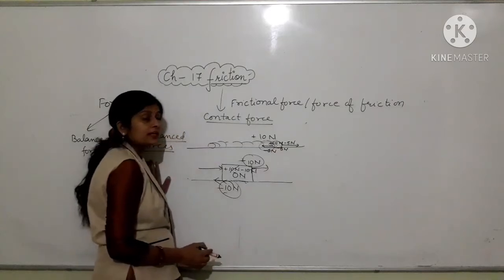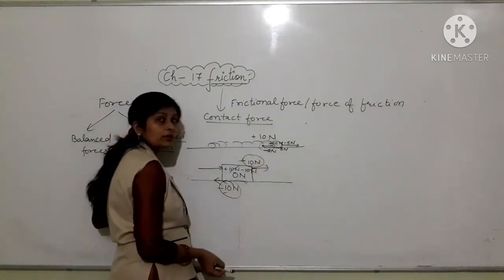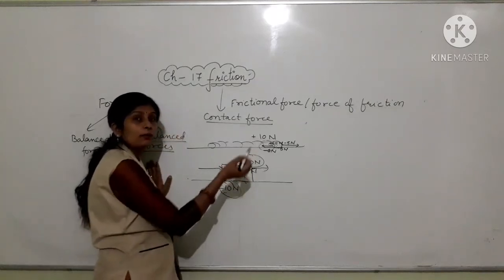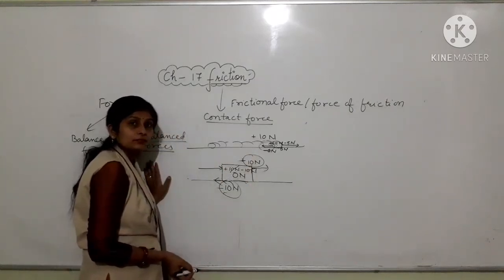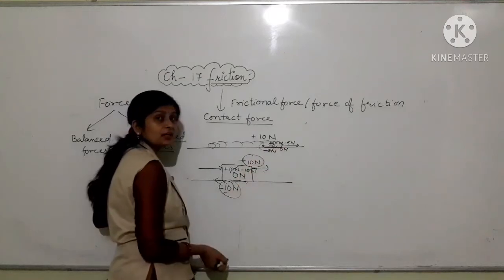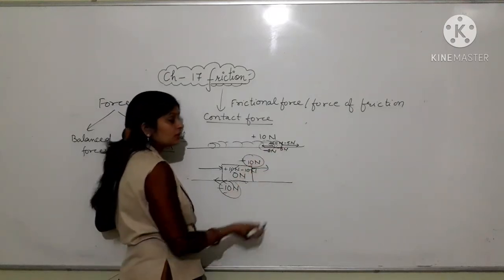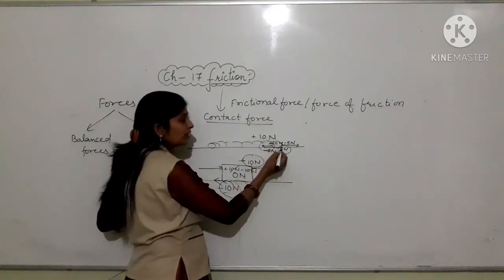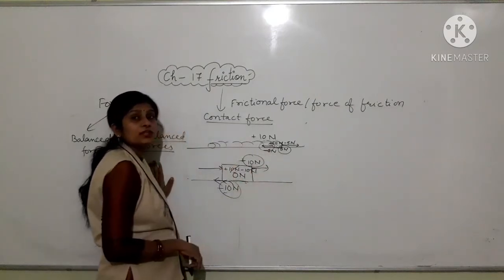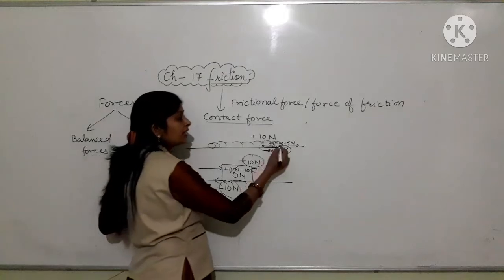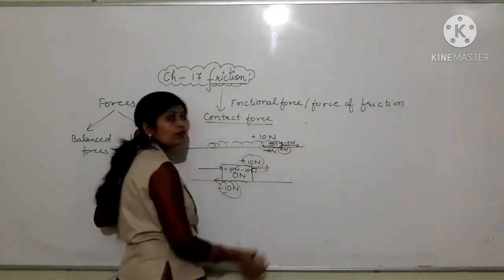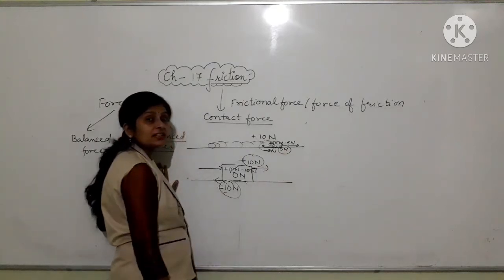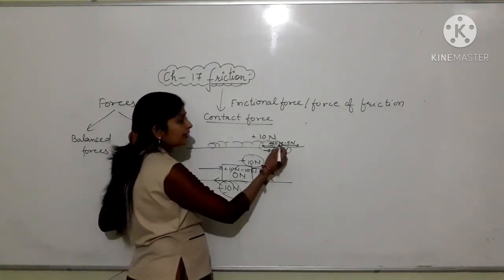So here two unequal, opposite forces are acting on the ball or object which do not cancel, balance or neutralize each other. So a net resultant force of 5 Newton is acting on the object, which brings change in the object. That is why the object is moving further. So there is a net resultant force of 5 Newton acting on the object.